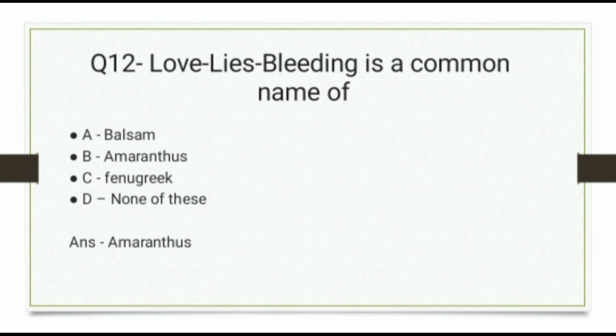Question 12. Love lies bleeding is a common name of? And the options are balsam, amaranthus, fenugreek, none of these. And the correct answer is amaranthus.